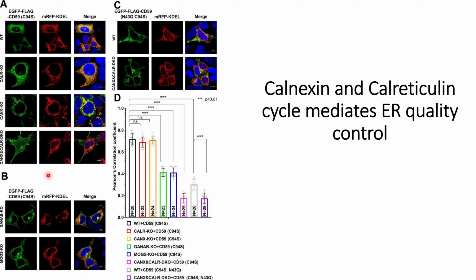After validating that in the dual knockout a quality control loss occurs, they check whether, if these carbohydrate structures are not monoglucosylated, they are still able to interact with calnexin and calreticulin or not. For this they use the GANAB knockout and MOGS knockout, which help in trimming the glucose whenever proteins are translated in the endoplasmic reticulum. These knockout cells won't be able to cleave the glucose, and so they should not be able to interact with calnexin and calreticulin, as per the literature.